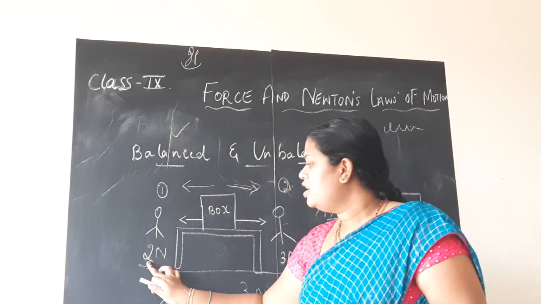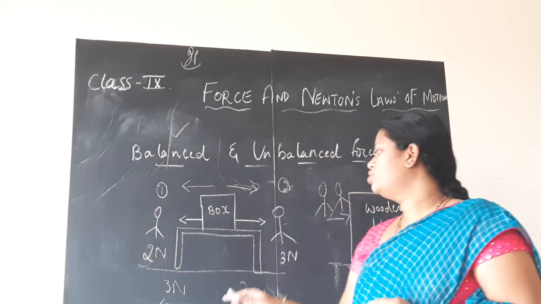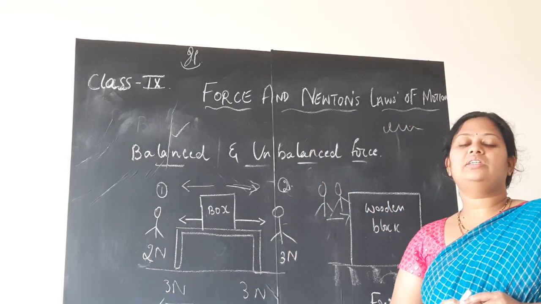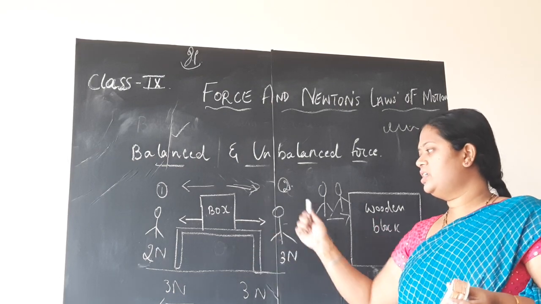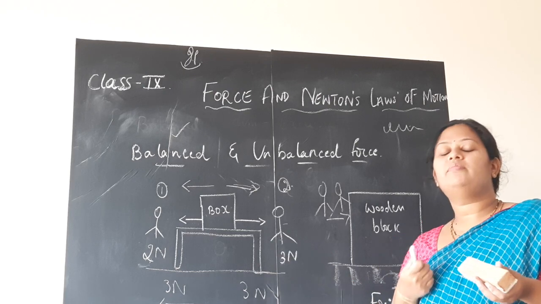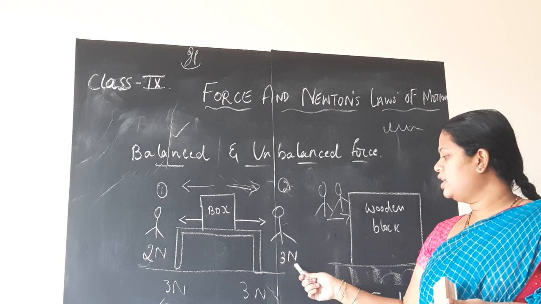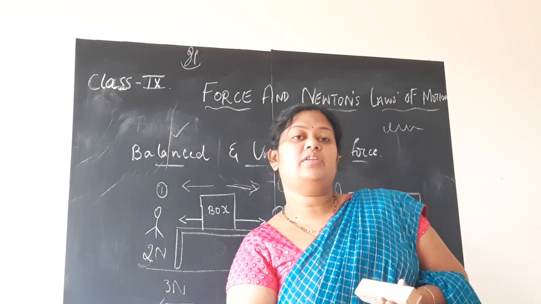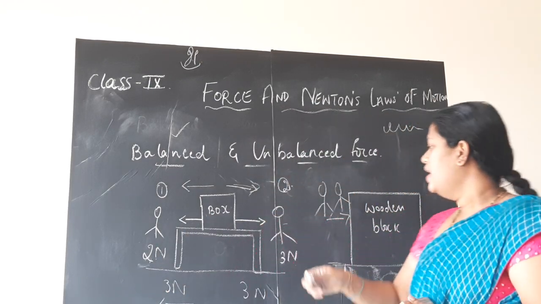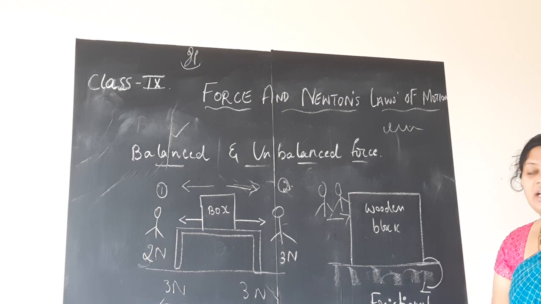Here we studied now, if the first person is applying a force of 2 Newton and the second person is applying a force of 3 Newton, obviously whichever person is applying more force towards him, the box will move. Here the second person is applying a force of 3 Newton, which is greater than the force applied by the first person, that is 2 Newton.